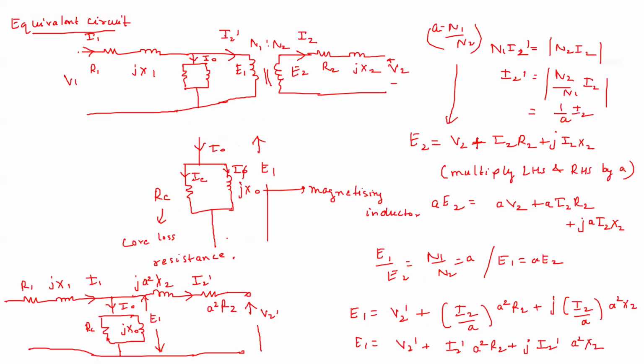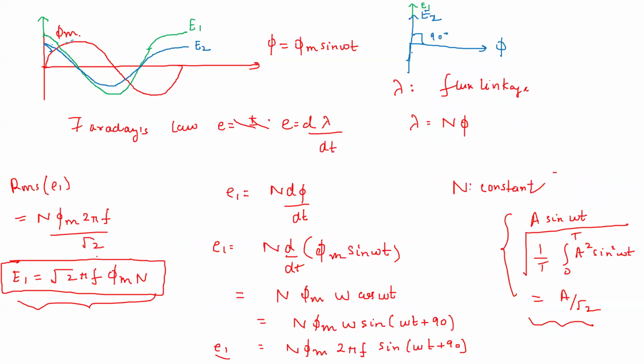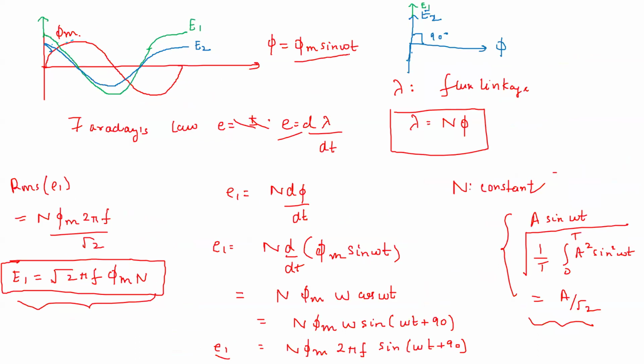Okay, in the very beginning we derived this expression using Faraday's law. As per Faraday's law, the EMF induced is the rate of change of the flux linkage. And what is flux linkage? It is the number of turns into the flux phi. So E1 will become N d phi by dt. The phi which we have taken here is phi m sine omega t.